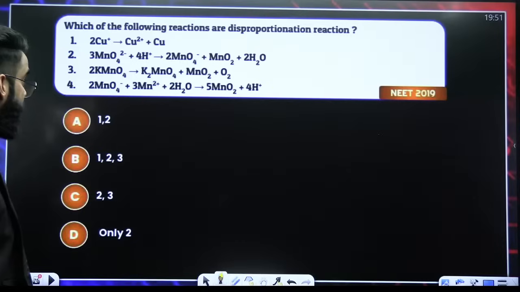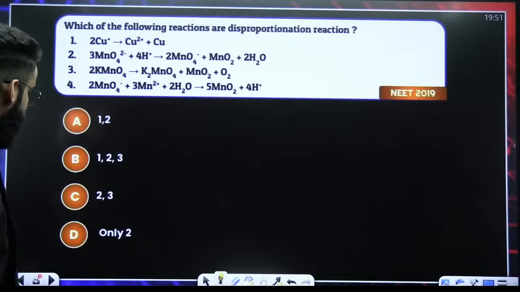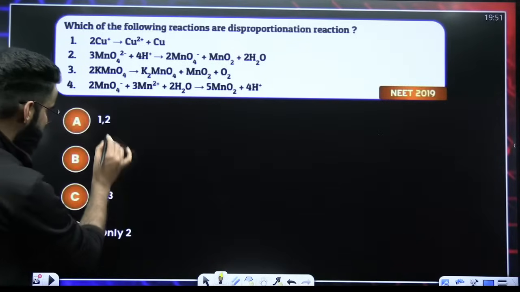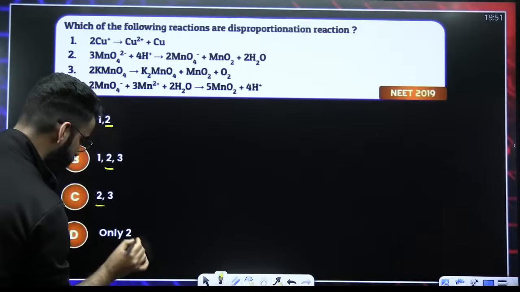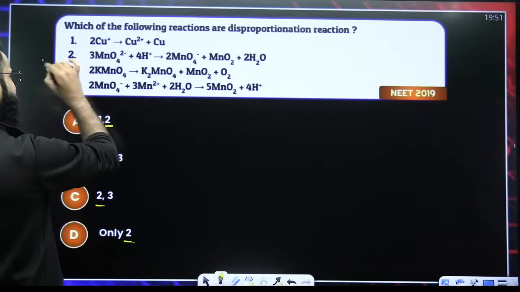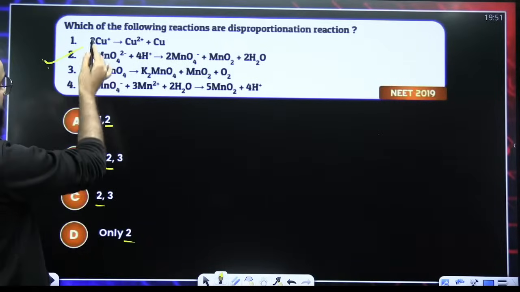Look at this one. Which of the following reactions are disproportionation reactions? First of all, if you look at the options, this is 2, 2, 2, and 2. So that means 2 is already in. I'm not going to check the second, I'm not going to check 1. It's already disproportionation. Check the first one.